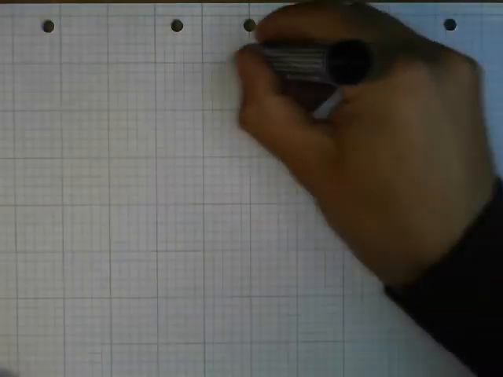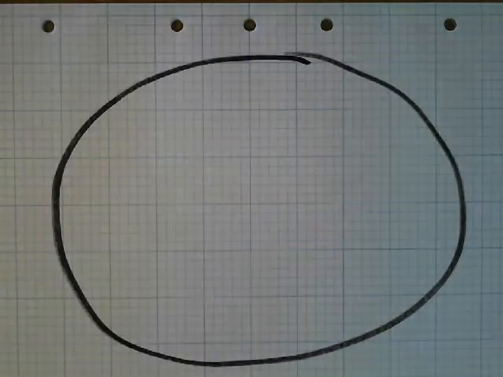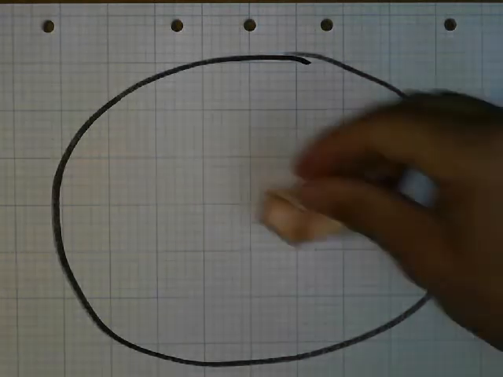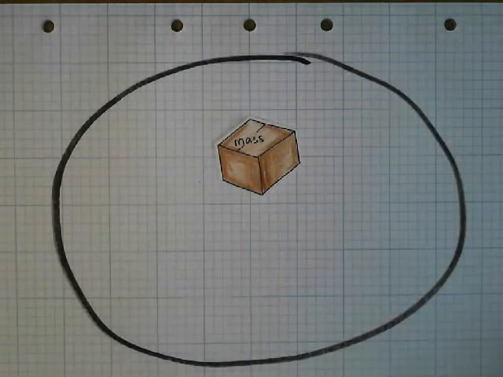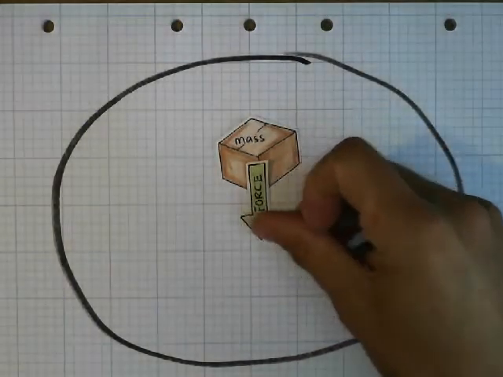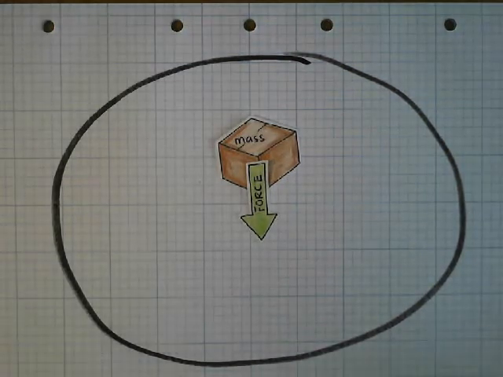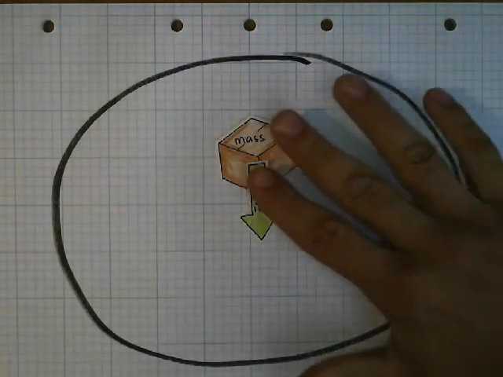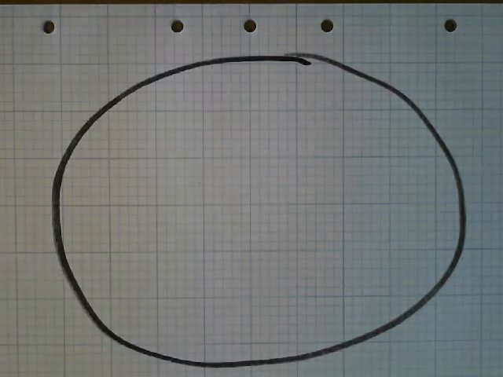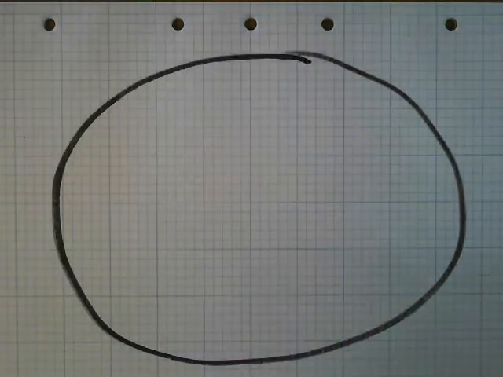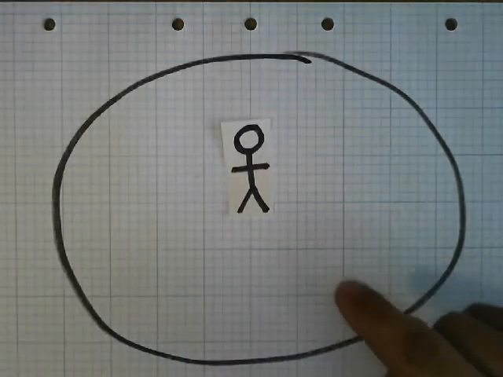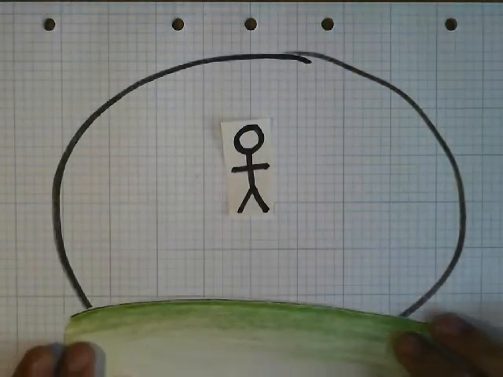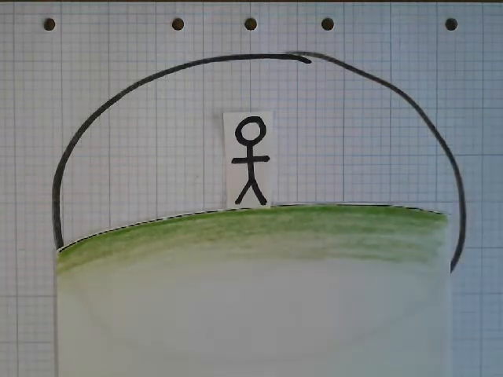A gravitational field is a region in which an object with mass experiences a force, and this force can cause objects to accelerate. It's the same gravitational field that keeps you, an object with mass, firmly attached to the Earth's surface.